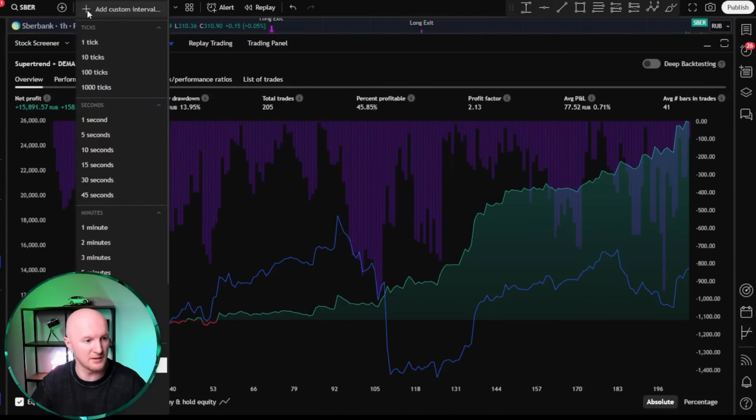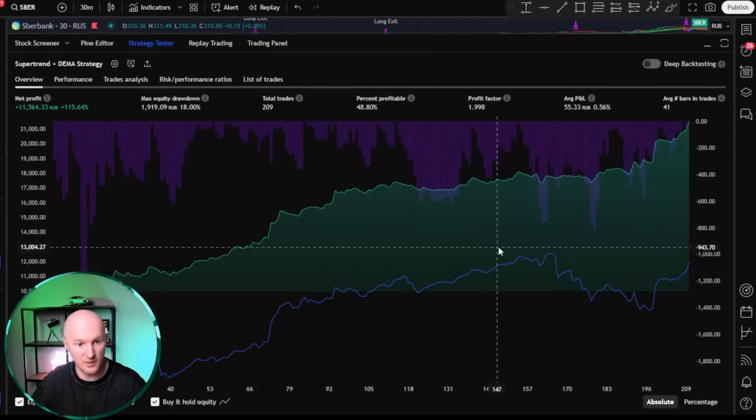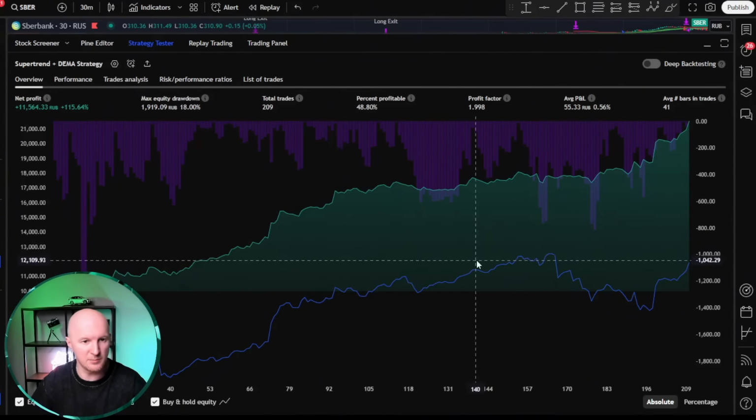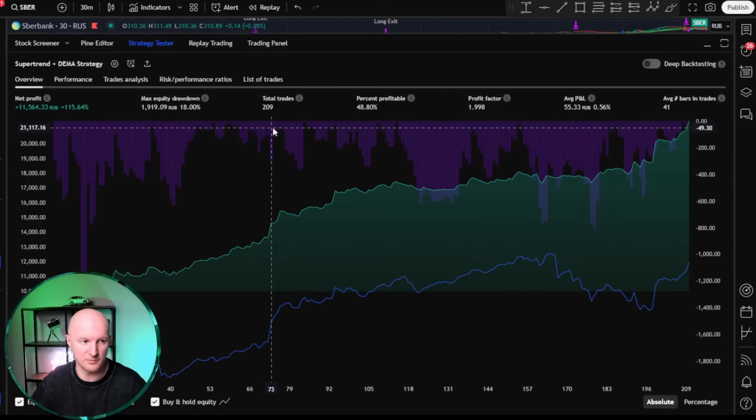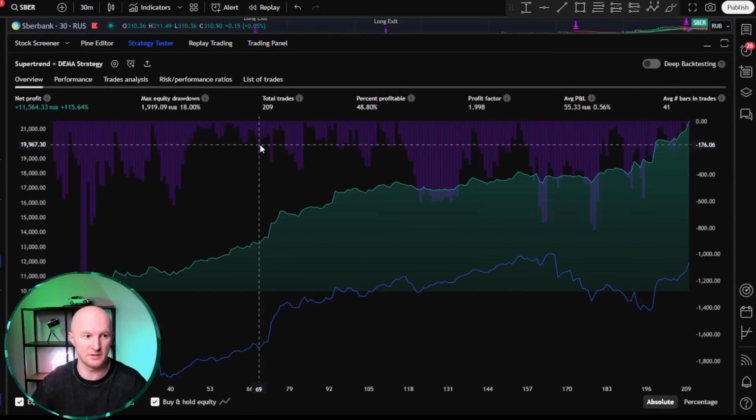Let's try 15 minutes. No, 15 minutes isn't enough. Let's try half an hour. Alright, and with the half-hour strategy, it's just amazing. Look, our profit factor is a little bit lower, around 2 instead of 2.12, right? The profit percentage is 48.8, almost 50% of trades, 209 trades in total. That's actually a really good result. Well, for such a simple strategy, it's definitely a very good result.